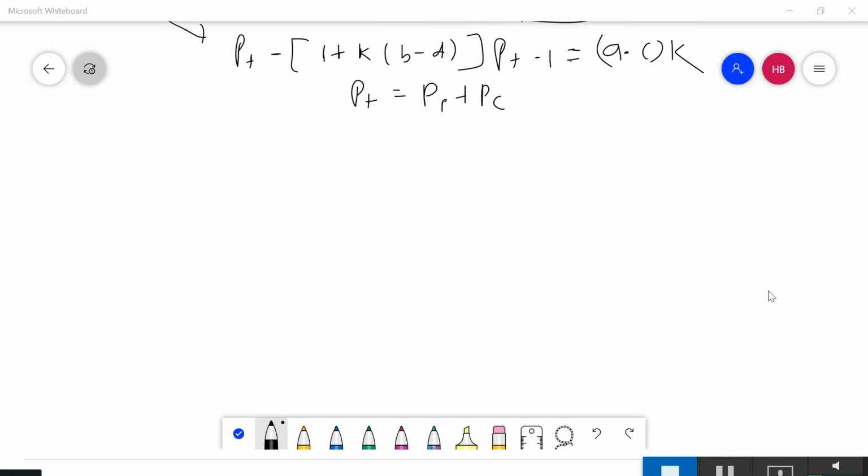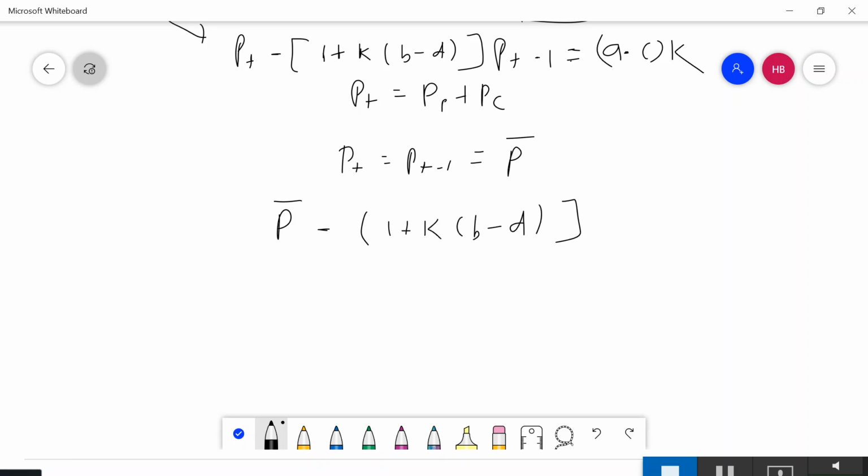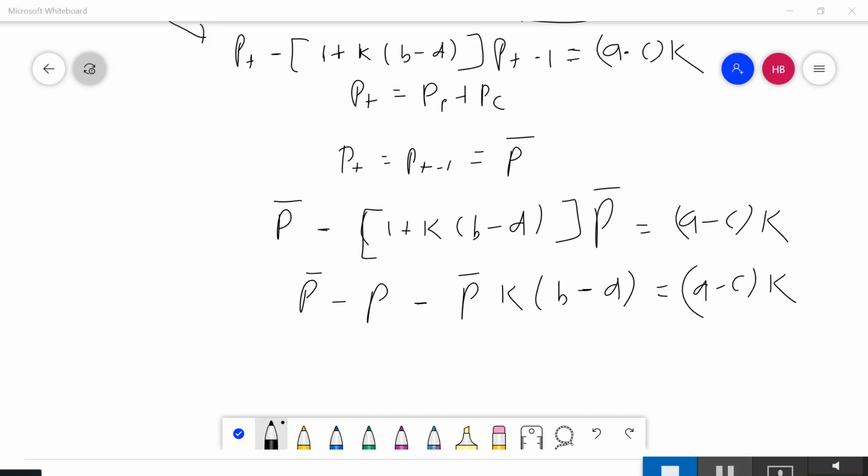In order to find the particular solution, Pt is equal to P(t-1) is equal to a particular solution P. Now we put P into the equation: P equals P minus 1 plus k(b minus d)... and P is equal to a minus c times k. This P will be struck off, and k will go.